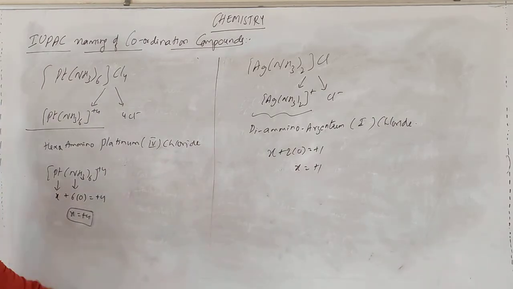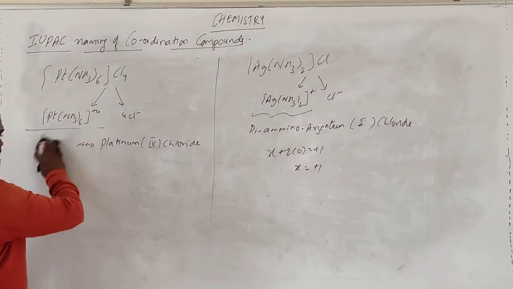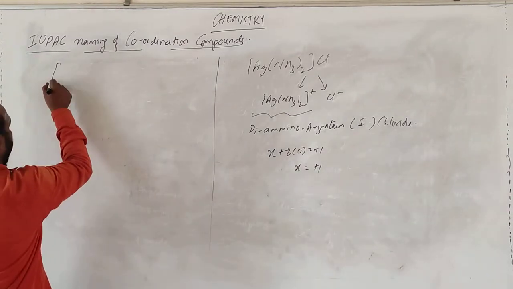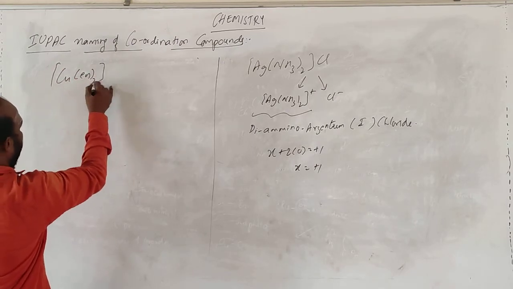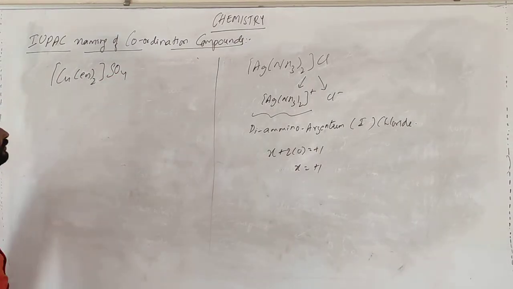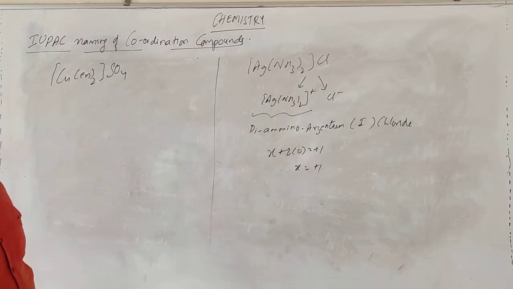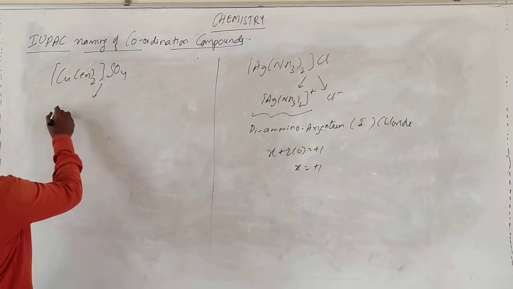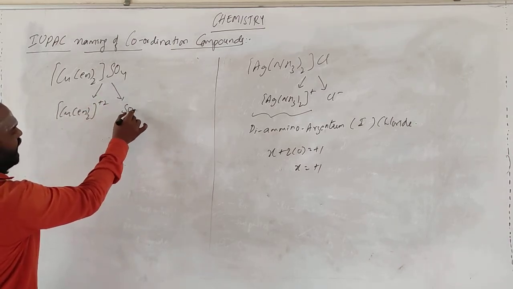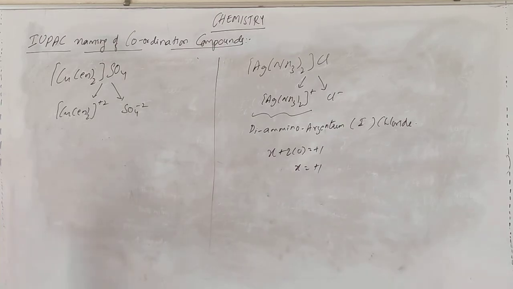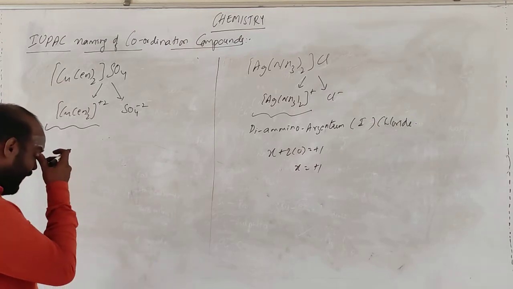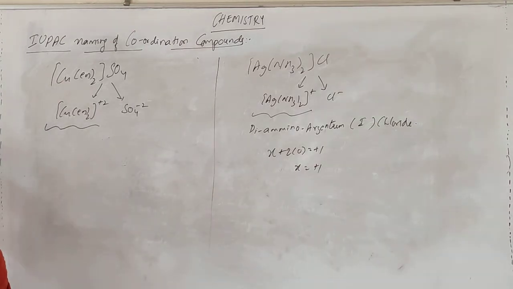Let me make one more thing. Cu(en) taken twice, SO4. So now break this one into components. So you will be getting Cu(en) taken twice, plus 2. This is SO4 minus, sulfate. Right? This one first. Okay? First the cationic species.